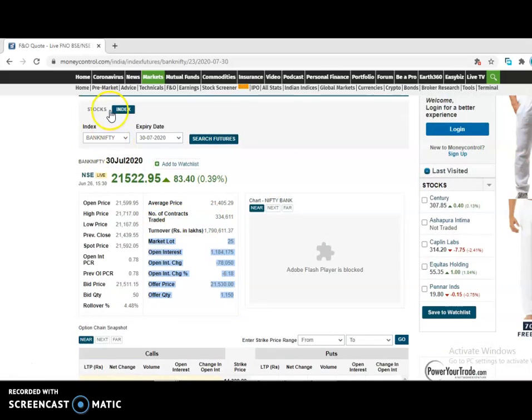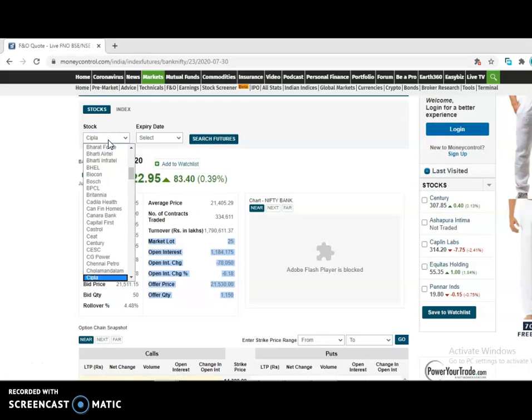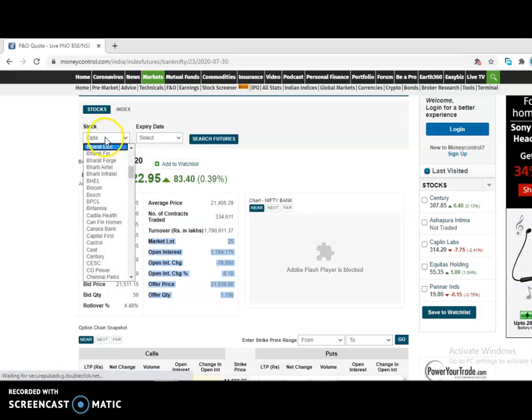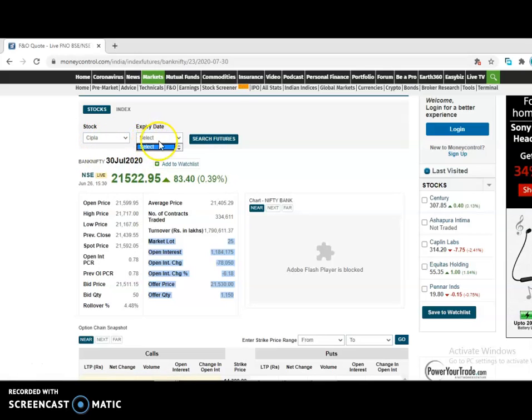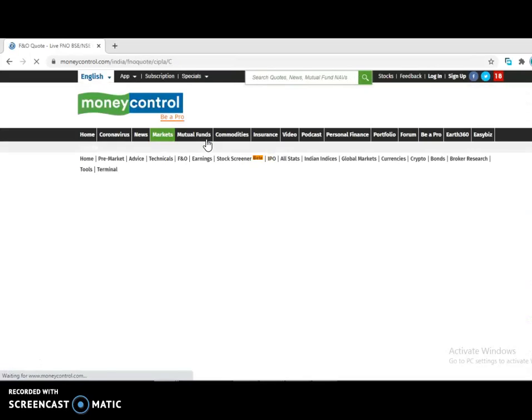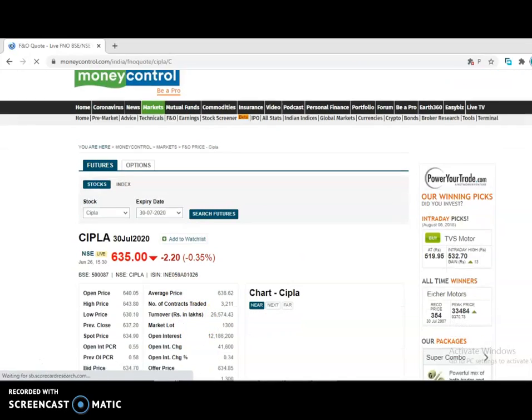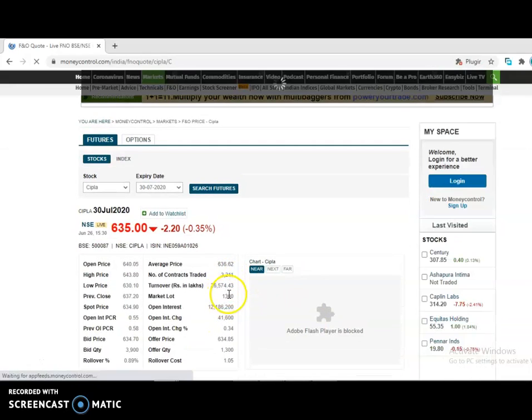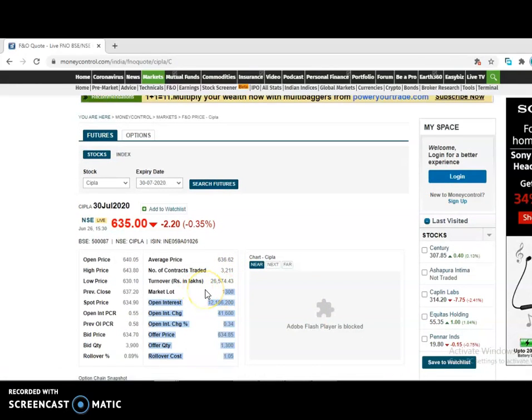You can also check for the stocks, like for Cipla, if I check expiry, let's say I'm taking the June month. Here you can see the market lot size has been changed to 1300. Previously it was 1150. So here you can check the details.